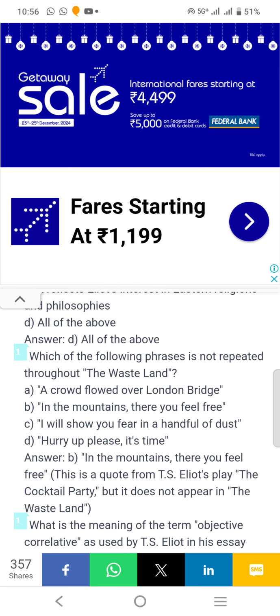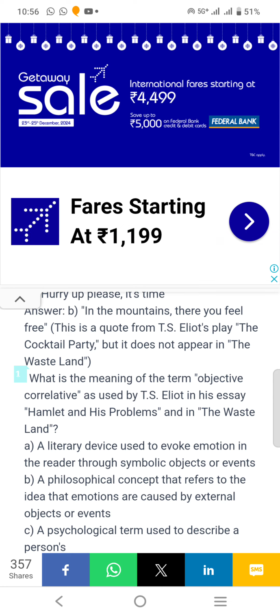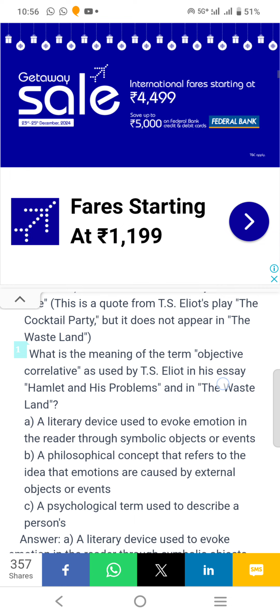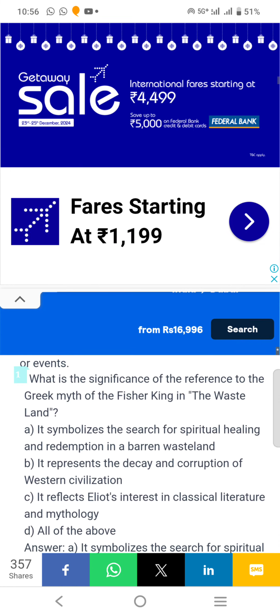Which of the following phrases is not repeated throughout The Wasteland? B. In the mountains there you feel free. What is the meaning of the term objective correlative as used by T.S. Eliot in his essay Hamlet and His Problems? Answer is A: a literary device used to evoke emotion in the reader through symbolic objects or events.